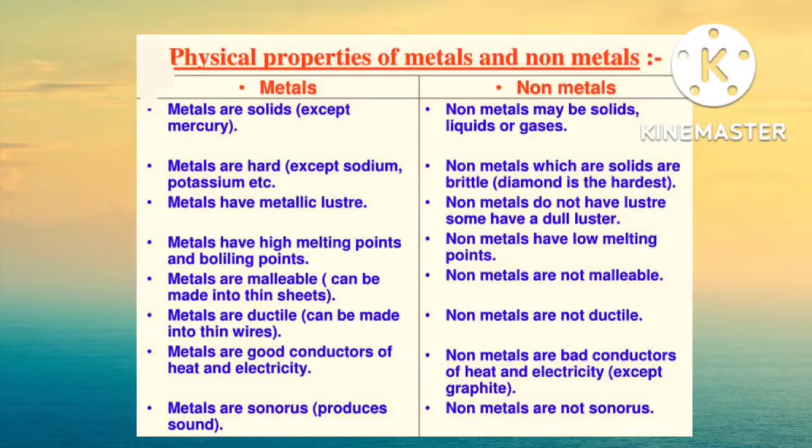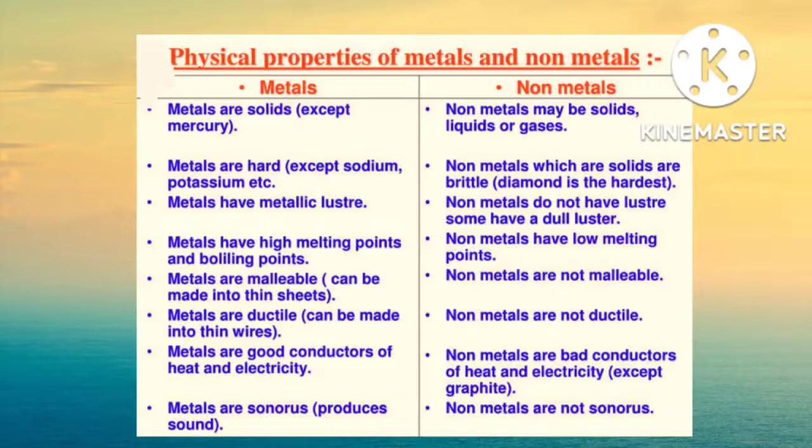Metals have metallic luster, whereas non-metals do not have luster. They have dull luster. Metals have high melting points and boiling points, whereas non-metals have low melting points. Metals are malleable, whereas non-metals are not malleable. Metals are ductile, whereas non-metals are not ductile. Good conductors of heat and electricity are metals, whereas non-metals are bad conductors of heat and electricity.